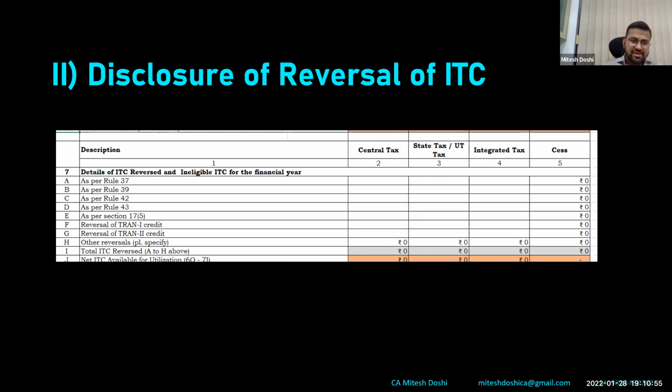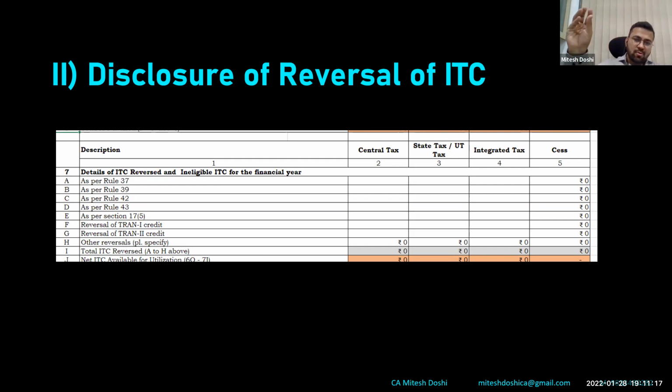This is what generally people used to follow. Another approach was whatever is the reversal as per the auditor or as per the books, where the client has availed ineligible credit. So people used to show the actual ITC that is to be reversed, because the impact of this was shown in GSTR 9C.